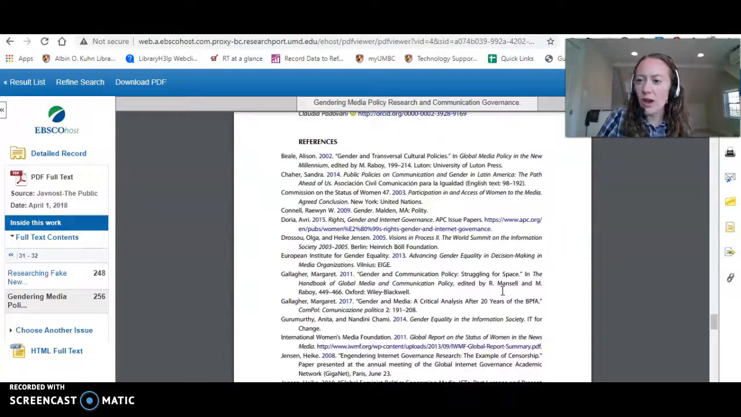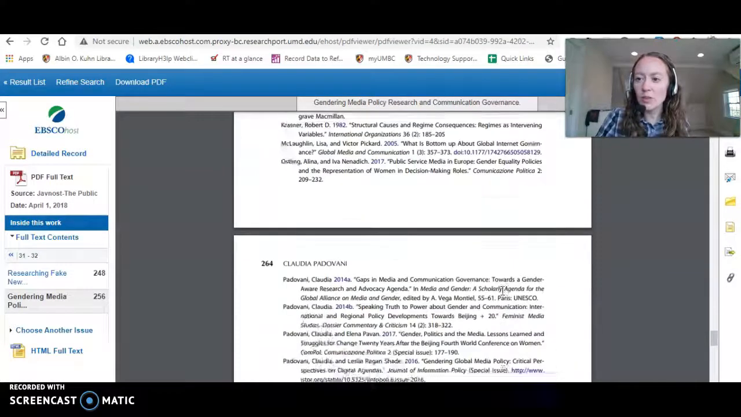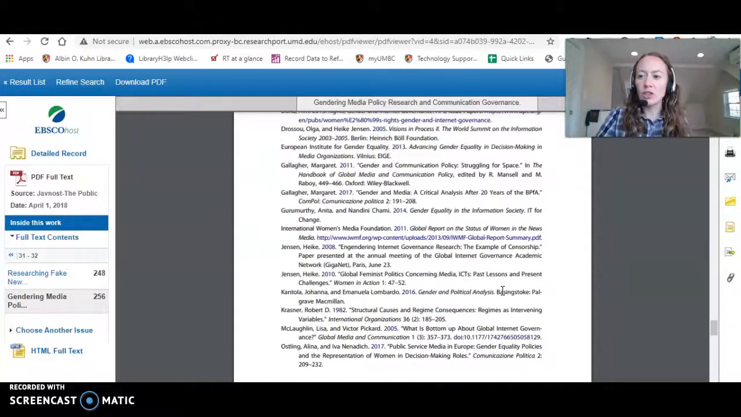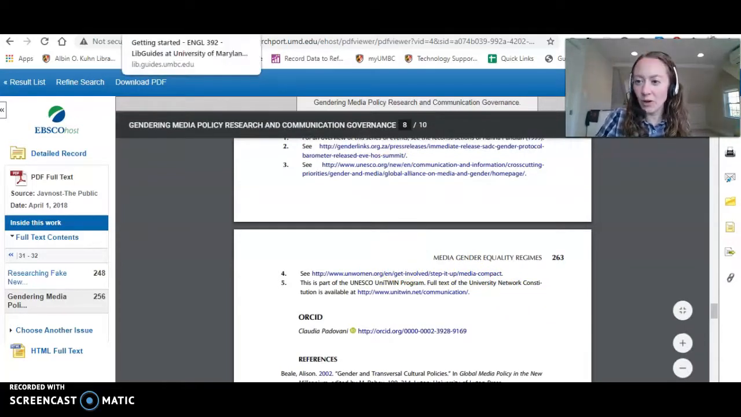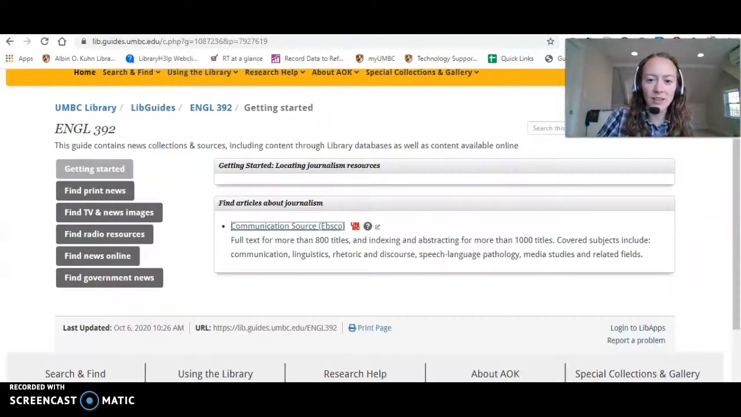So you can see right away this is very different than a news article. This is going to be an academic, scholarly research article about a media topic. So if you need to find peer-reviewed sources about the media, Communication Source is a great database to look in. Now the rest of these tabs are going to actually give you news itself. So print news or TV, images, radio, etc.